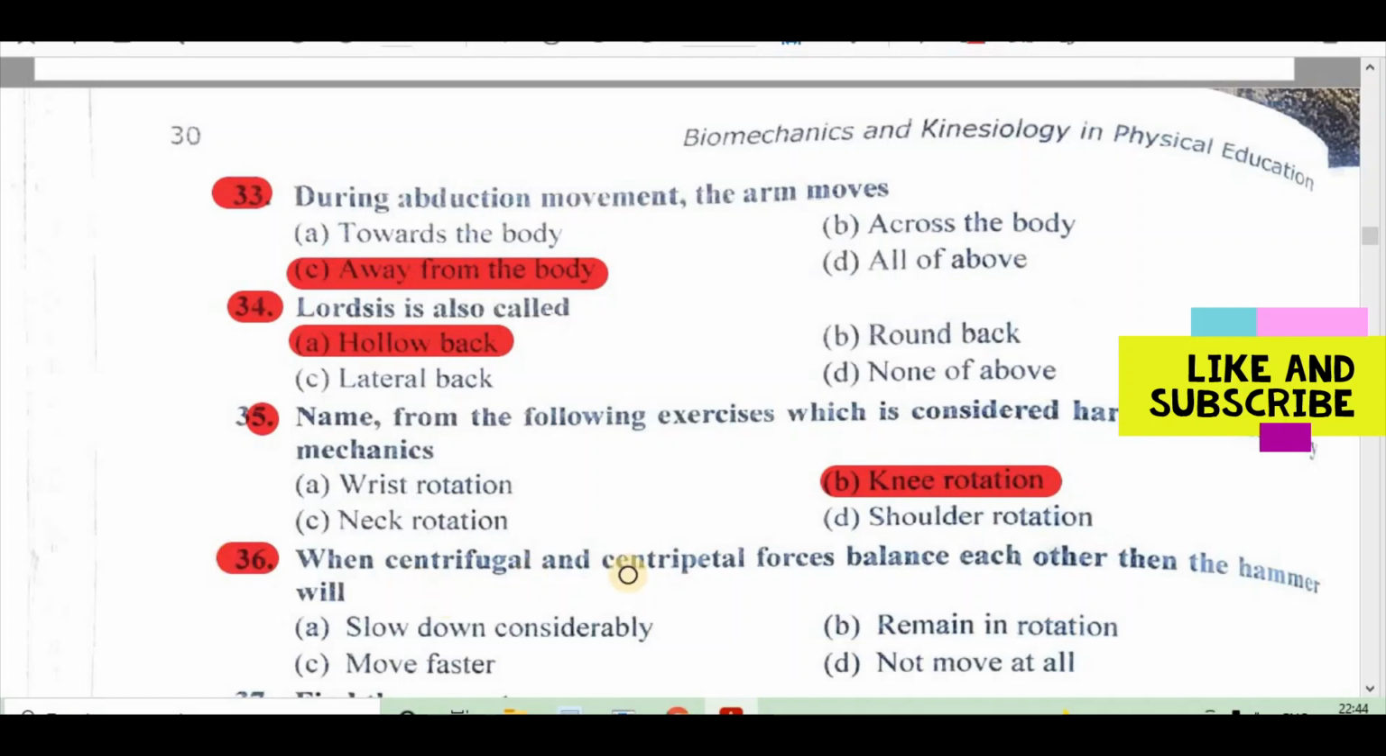36. When centrifugal and centripetal forces balance each other, then the hammer will: A. Slow down considerably, B. Remain in rotation, C. Move faster, D. Not move at all. Right answer is D. Not move at all.